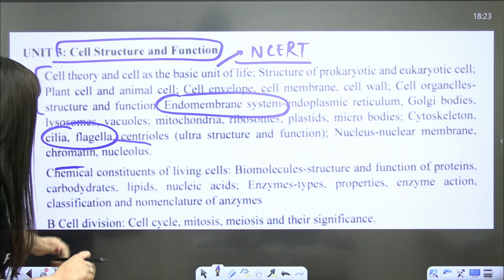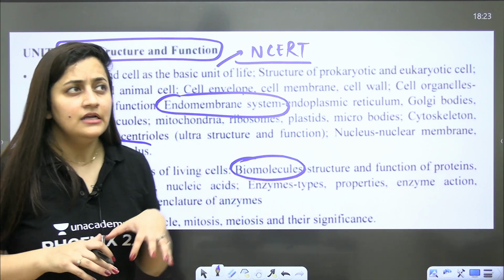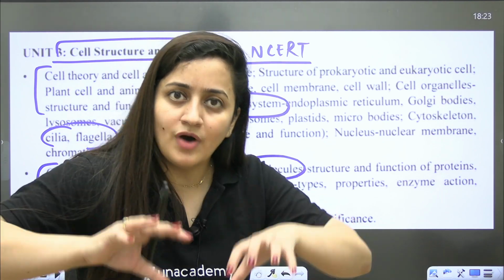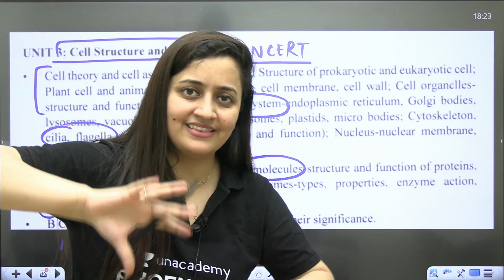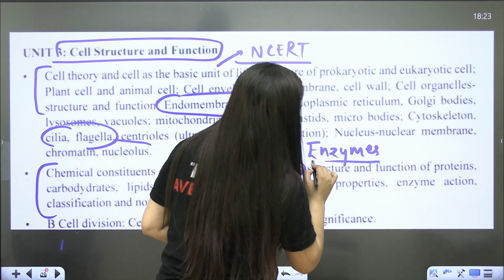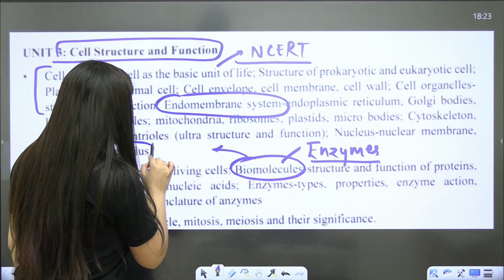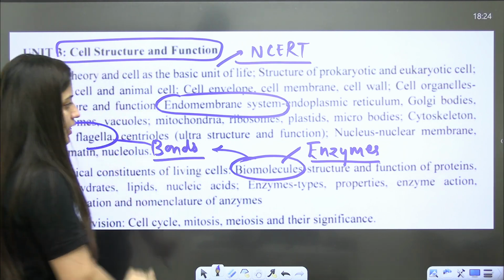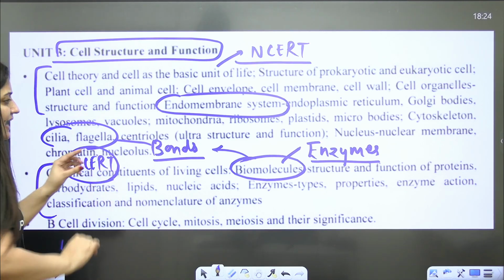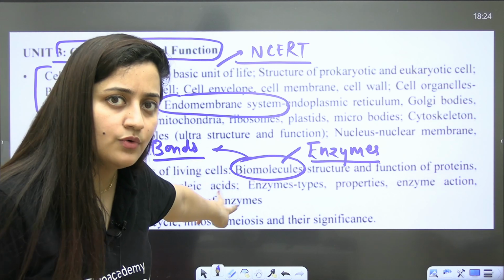Now, when it comes to the next chapter, biomolecules, right? Biomolecules from NCERT directly, you cannot understand it in a very good way. So I'll suggest you to follow the lecture of a teacher and then revise this topic. From biomolecules, majority of questions come from the enzymes, right? They ask questions from the enzymes mainly. So do not leave that topic, and the bonds, right? Which bonds are present where? Okay, so again, you have to follow the NCERT plus the lecture of your teachers, and here to understand the topic, yes, you have to go a little beyond NCERT, then only you can master this chapter.